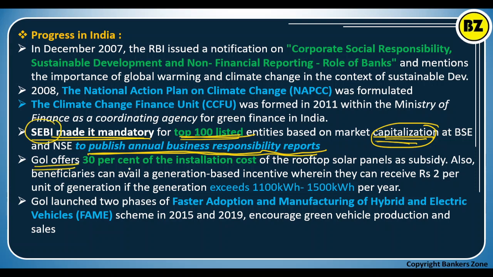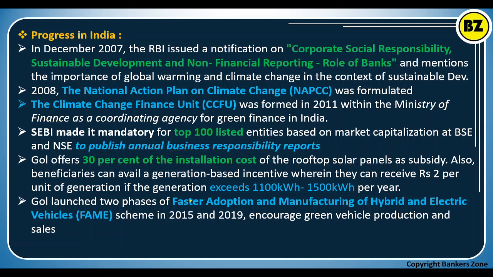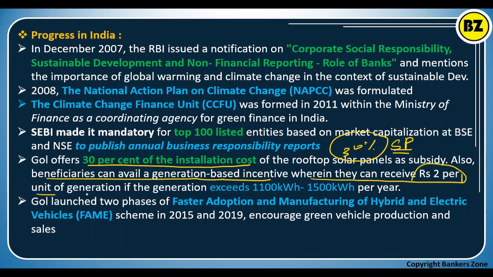Now the Government of India offers 30% of the installation cost of rooftop solar panels as a subsidy. So see how we are progressing towards climate change. Also the beneficiary can avail the generation based incentive, wherein they can receive rupees 2 per unit of generation if the generation is more than 1100 to 1500 kilowatt hour per year.